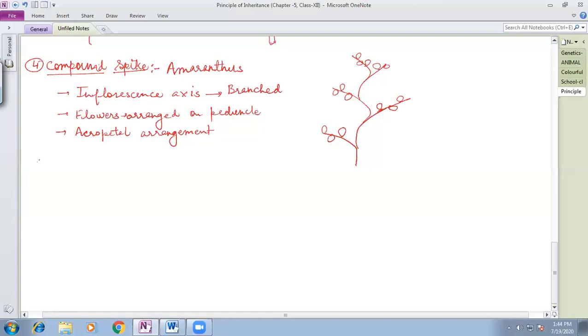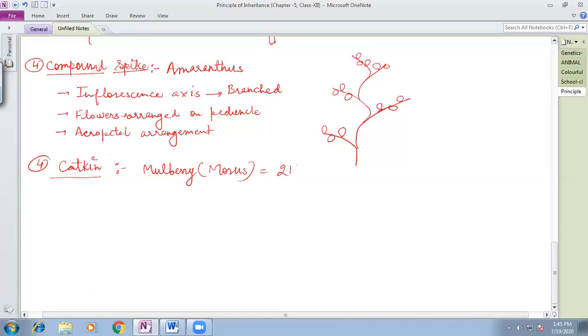Now, the next modification of racemose is catkin type of inflorescence. Catkin type of inflorescence is present in the mulberry plant. Botanical name is Morus.